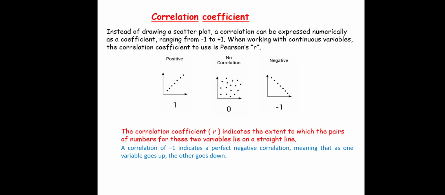A correlation of -1 indicates a perfect negative correlation, meaning that as one variable goes up, the other variable goes down. Similarly, a correlation of +1 indicates a perfect positive correlation, meaning that as one variable goes up, the other also goes up. Fine.